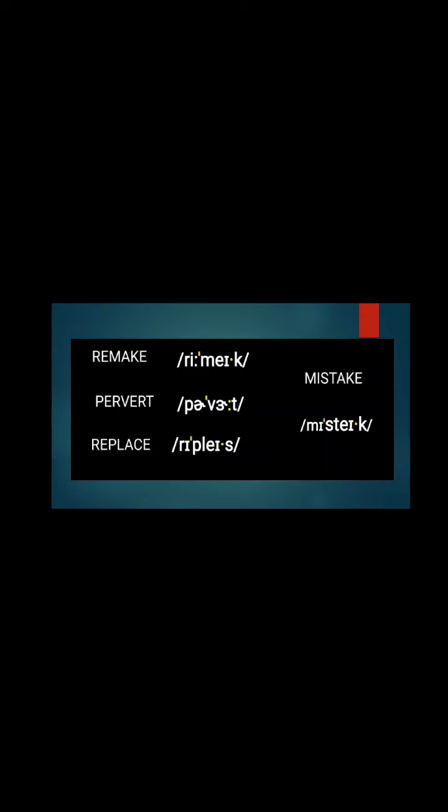For example, we can see in the second example, per bird. Now, if you notice the accented syllable in bird, you can notice that the diacritic in color yellow is in the second syllable, bird.